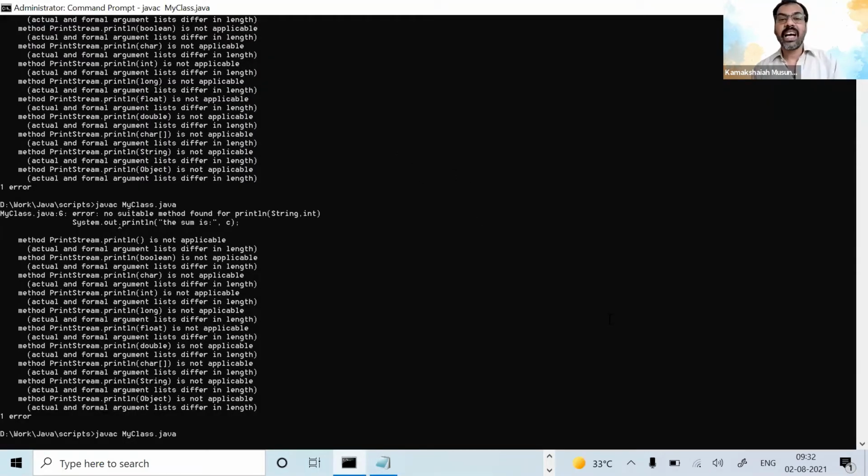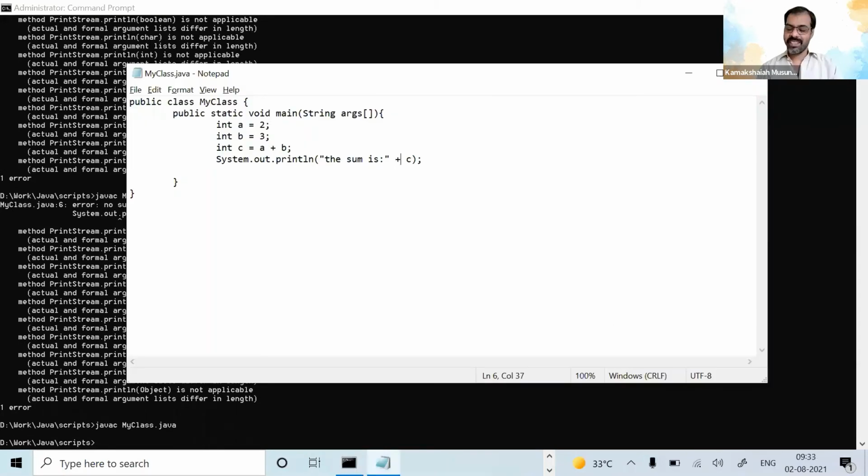Yeah. So what was the mistake actually? In Python, we put it as a comma. So I'm using the same Python type of thing, but it is plus actually. What is happening here is, this is a statement which is a string and this is an integer. Actually, the problem is Java is so mature in understanding that in Python I need to do like